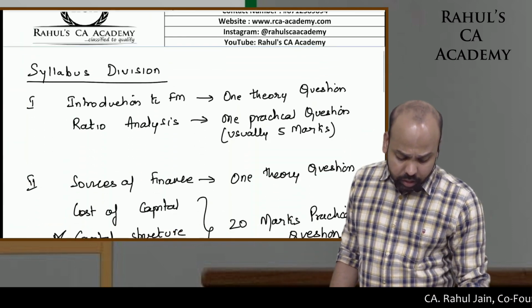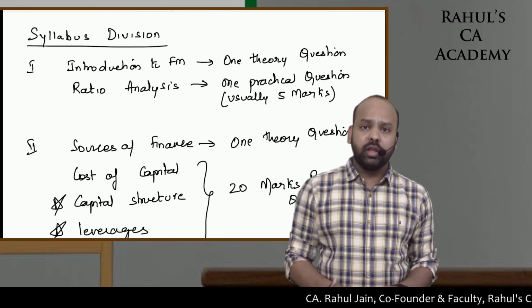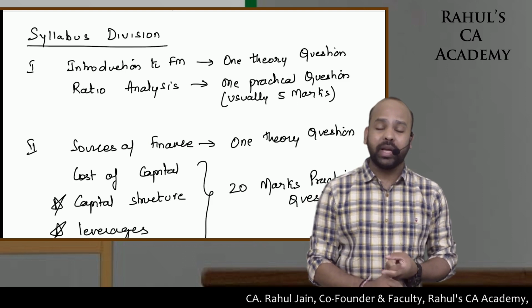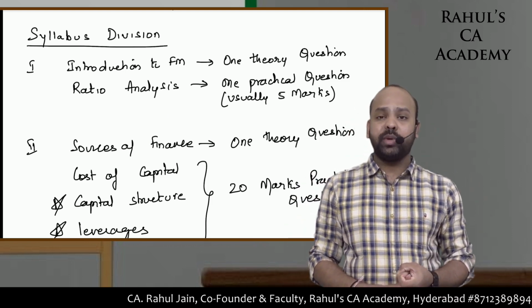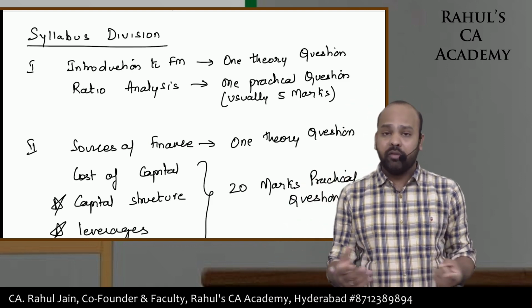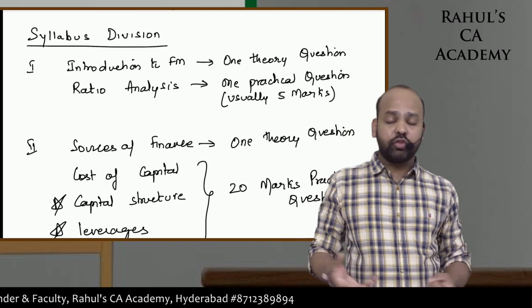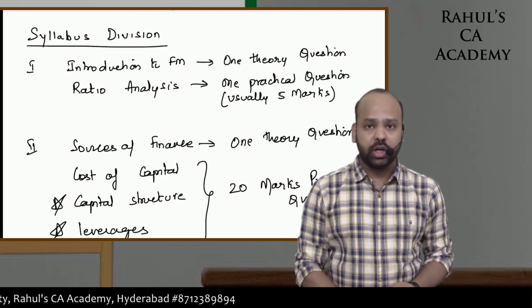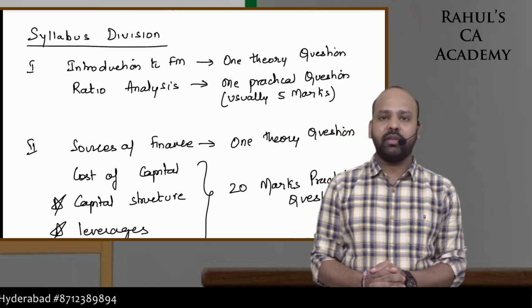Now, for the purpose of weightage, guys, the syllabus is divided into four parts. The very first head is a theory topic and a practical topic. You have introduction to financial management, which includes profit maximization, scope, objectives of financial management, wealth maximization versus profit maximization, the powers of the CFO, all of those theory questions. And then there is ratio analysis. The combined weightage of these two topics as per ICAI is 6 to 9 marks.